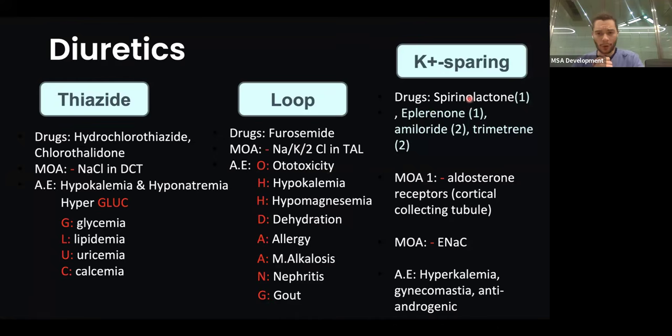Finally, the potassium sparing diuretics, which you guys did not take in CVP. However, again, you have spironolactone and eplerenone, which act by inhibiting the aldosterone receptors, where exactly, in the cortical collecting tubule. Similarly, you have amiloride and triamterene, which act in the cortical collecting tubule on the epithelial sodium channel. It directly inhibits sodium absorption. And so if you inhibit sodium absorption, more fluid will be excreted, more urine output.